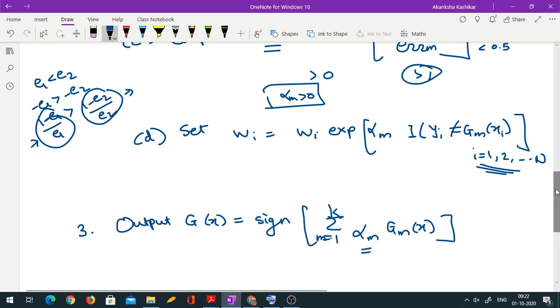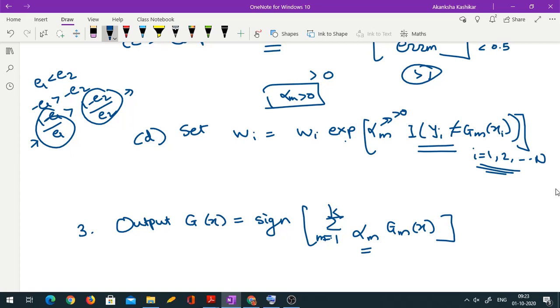And now about revising the weights. First thing to be noticed, we are revising weights only for those observations which are misclassified, right? If the indicator yi not equal to gm(xi) is 0, means if an observation is not misclassified, then I am getting e raised to 0, that is 1. So my weight remains wi, it doesn't get changed. Okay, so weight remains constant. And we also saw alpha is positive.